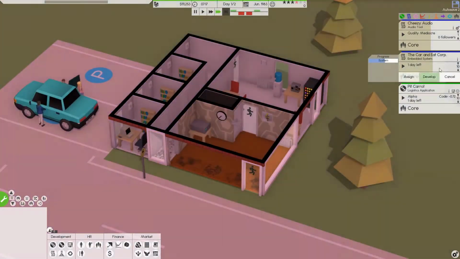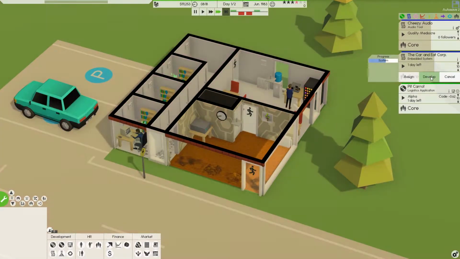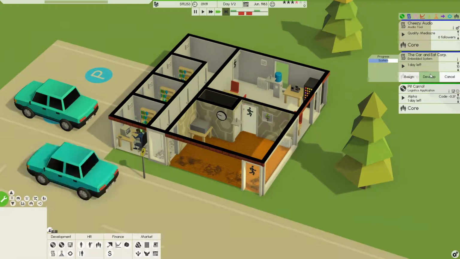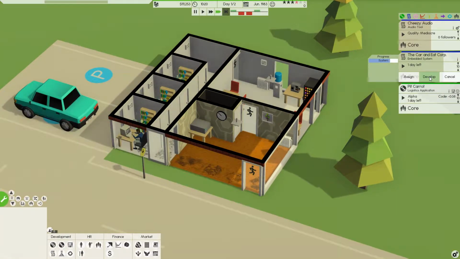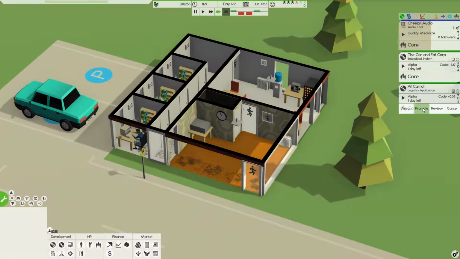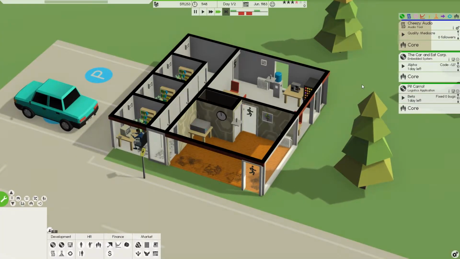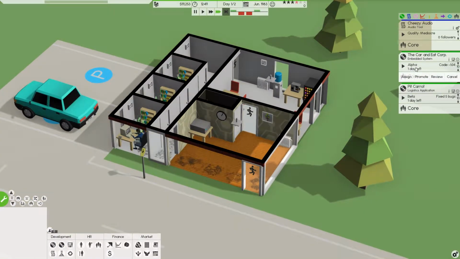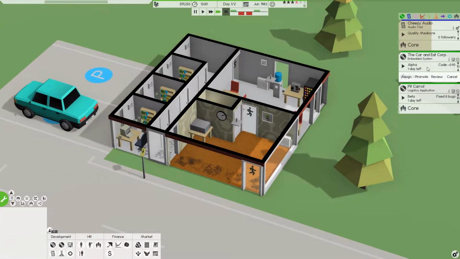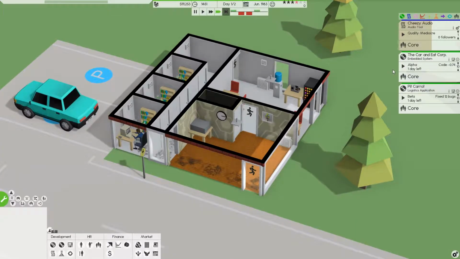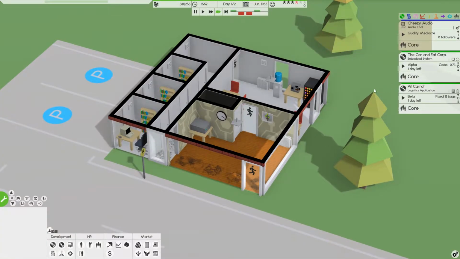Ooh. It's been a while since I haven't had both designs done in one day. And promote. See if we can hammer out this one. We won't get through it today. We're gonna get close, but we won't get all the way.